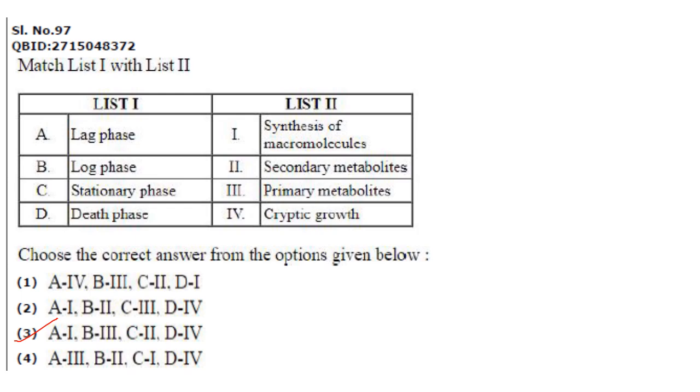Then next one, lag phase. During lag phase, synthesis of macromolecules takes place. During log phase, primary metabolites are produced. Stationary phase, secondary metabolites are produced. And during the death phase, it is cryptic growth. So the answer here is option 3, A1, B3, C2, D4.